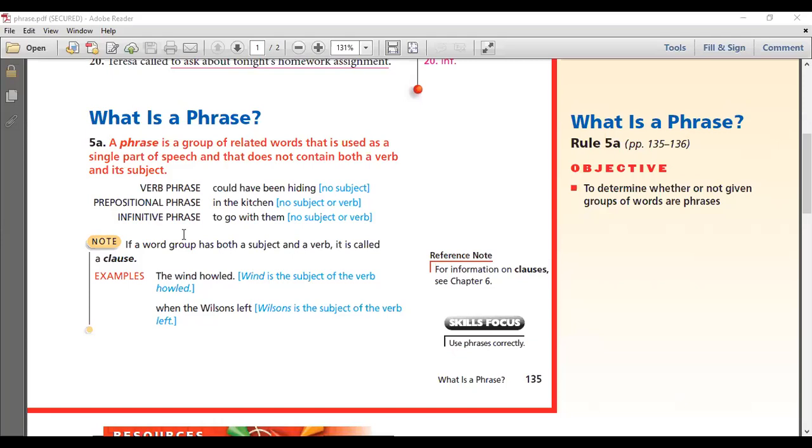In the following section, the first thing that we need to know: could have been hiding. This is a phrase because it's a verb phrase. Remember, we said a verb phrase is made up of helping verbs and main verbs. All right, and could have been hiding. Where's my helping verbs and where's my main verb? Who can help me? How about Maryam? Maryam, please, in the following verb phrase, could have been hiding, where's your helping verb and where's your main verb?